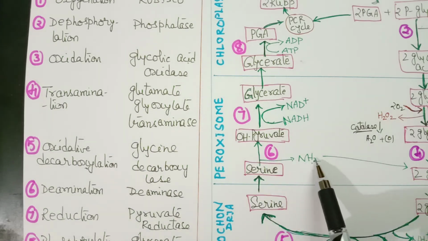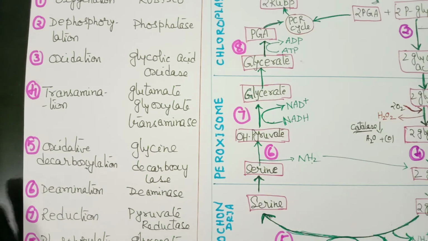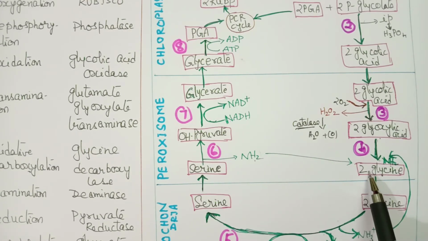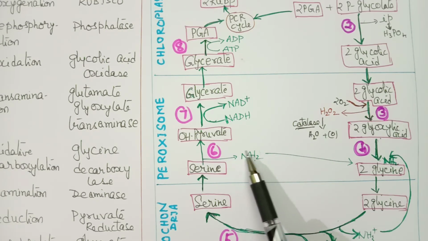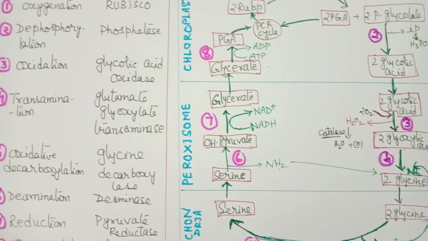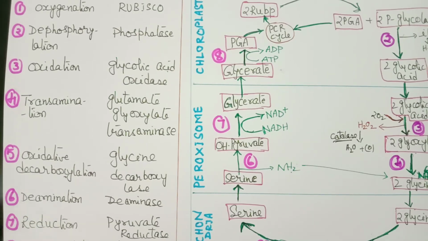This ammonia also can again be utilized here for synthesis of glycine. The ammonia which is released from serine can be used for synthesis of glycine.